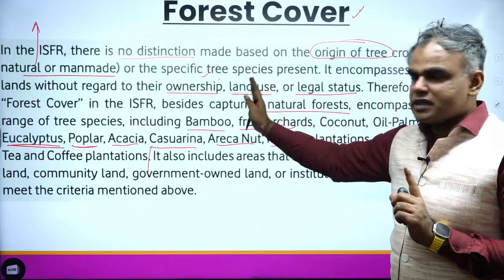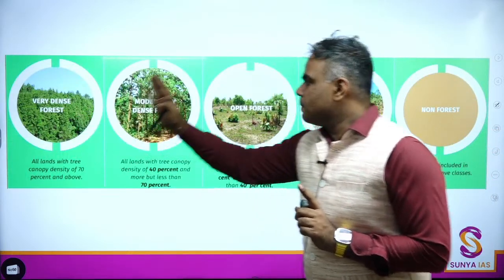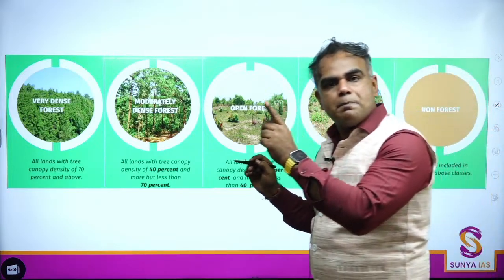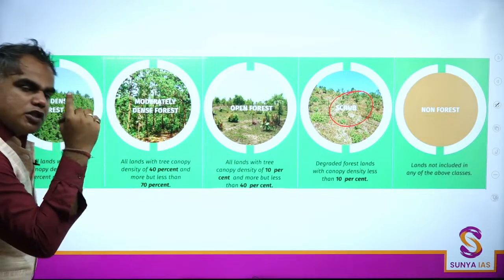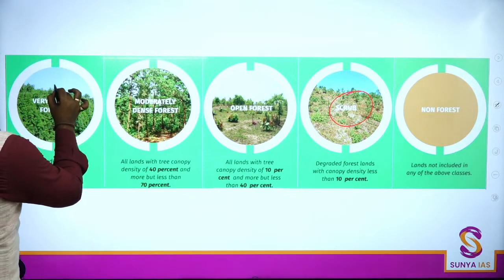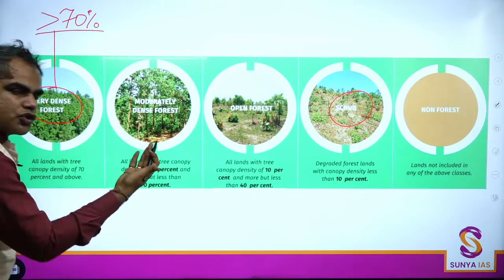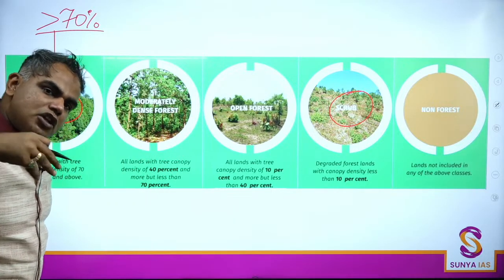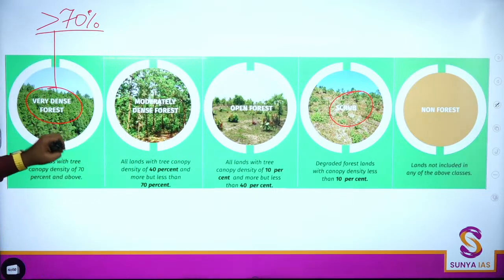Okay. Now based on this, I can now classify forests: very dense forest, moderately dense, open forest, scrub. You just saw scrub earlier. And then you have non-forest. Now, very easy. What is very dense? Because now we know something known as canopy density. So in whichever area the canopy density is greater than 70% or above, this is very dense forest. Of course, on all these points, wherever forest is written, the second automatic condition is that this will be over 1 hectare or more. Okay, so this has to be there.